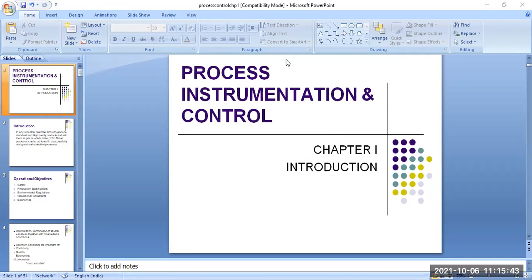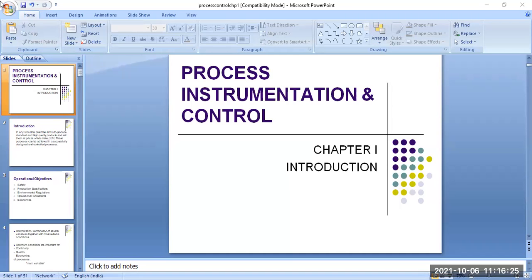Okay, so let's start. Last class we discussed the syllabus. You have to see in the syllabus that 5 modules are present. At first we have to start the first module. The first module is the introduction to process instrumentation and control systems. In this chapter we will discuss different types of parameters, and the basic operational objectives of process instrumentation techniques or control actions.